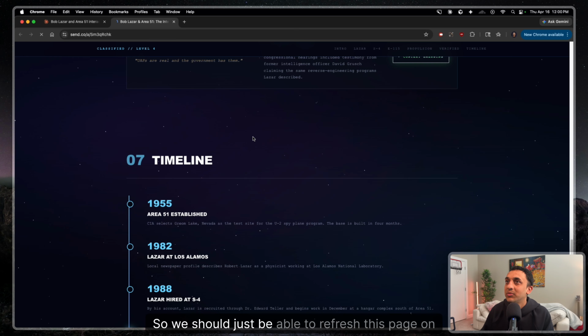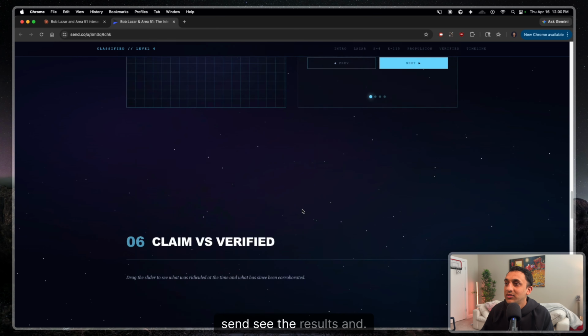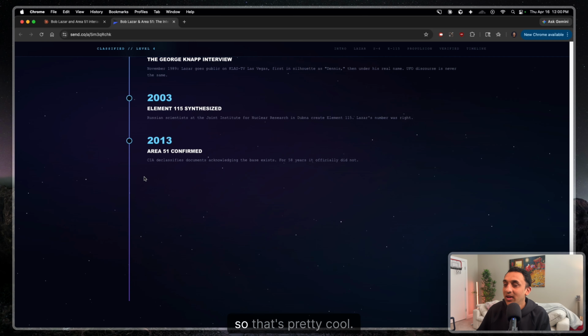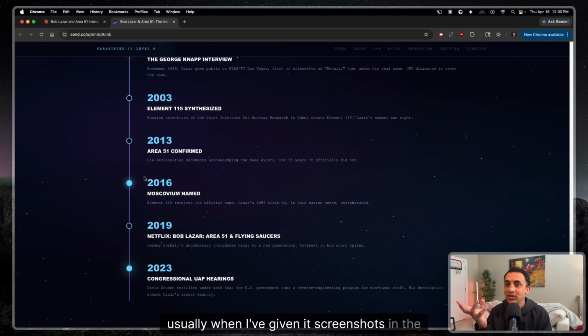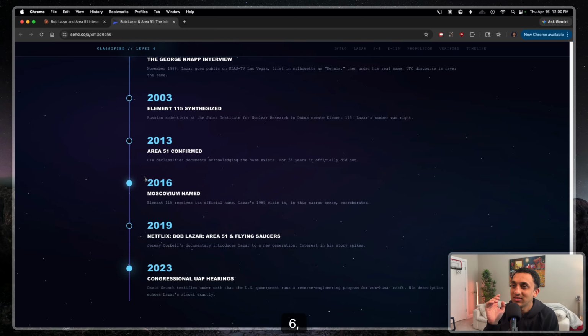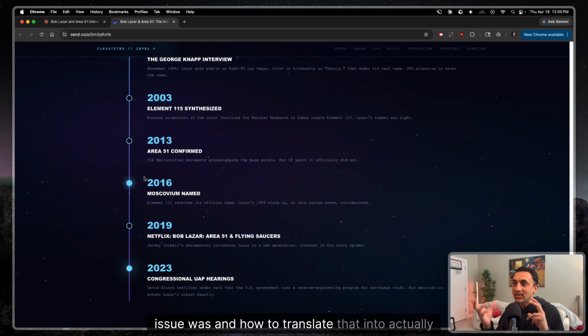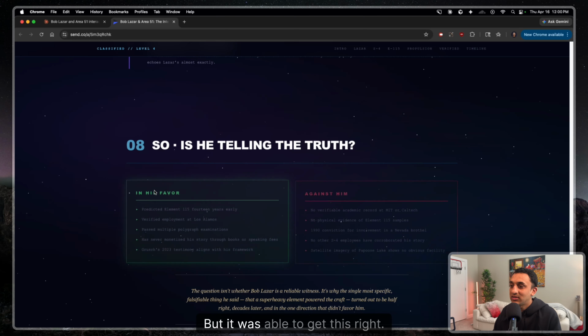Okay, so we should just be able to refresh the page on send, see the results. And yeah, it got it right. That's so cool. I mean, Claude is really good. Usually when I've given it screenshots in the past, especially with Opus 4.6, it wasn't always the best at recognizing what the issue was and how to translate that into actually changing the document, but it was able to get this right.